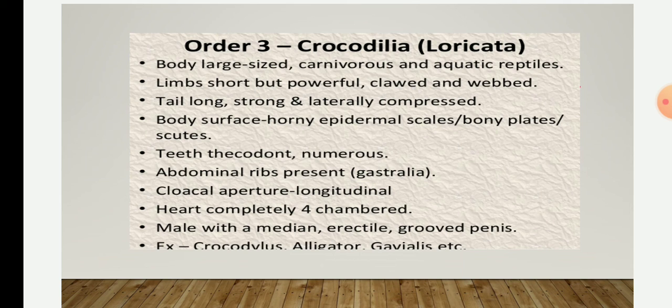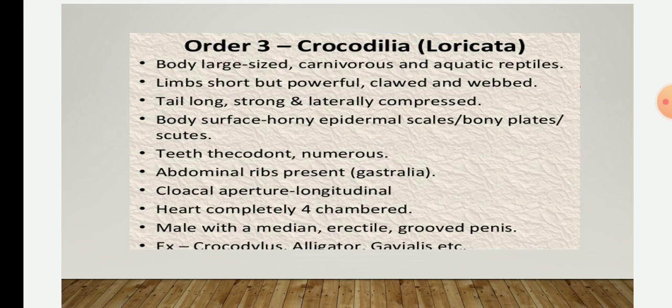The tail helps in capturing food during predation. This tail plays an important role because it is long, strong and laterally compressed. Limbs are short, powerful, clawed and webbed. Why webbed? Because they are aquatic reptiles. And clawed because they are carnivorous; they need to feed on other carnivores. So the limbs are clawed and webbed.